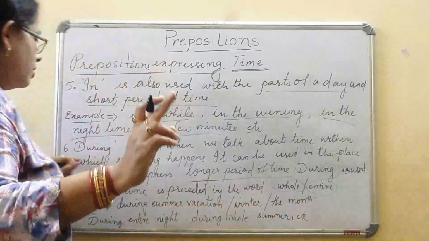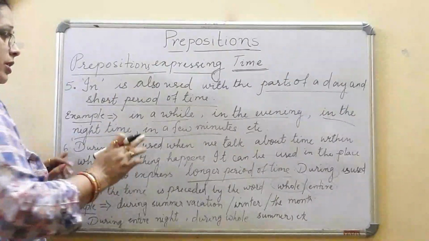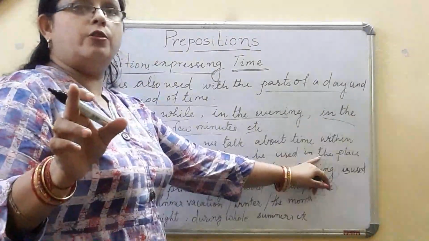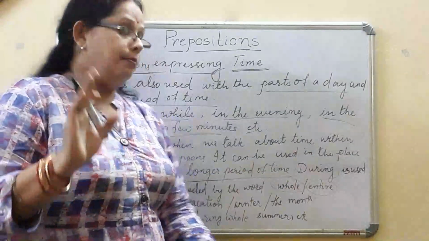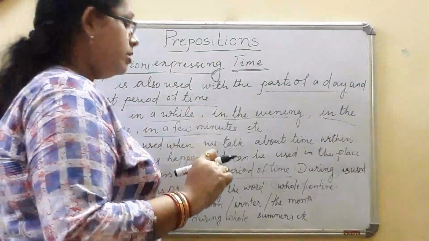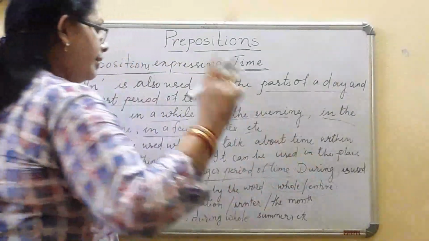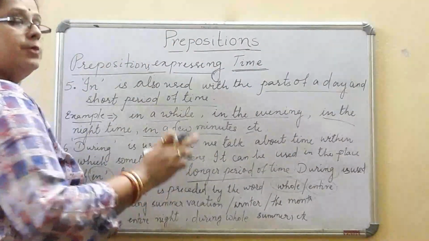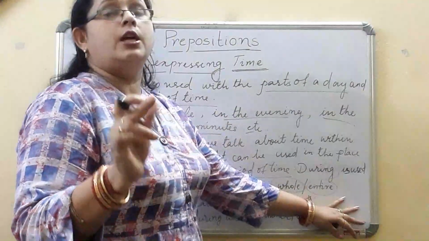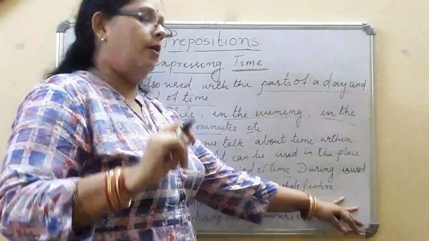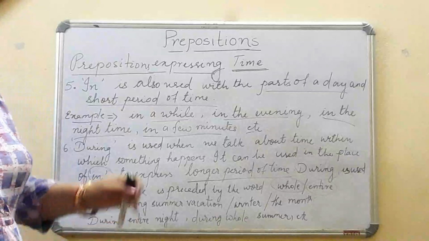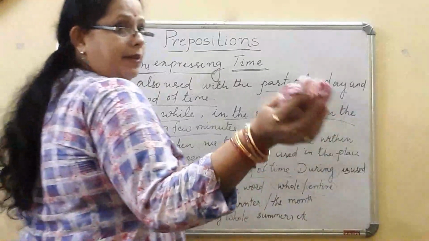Remember, I told you these things. During means when we talk about a time when something happens during that phase. Second, we can use during in the place of in when we are expressing a longer period of time. And during is used when the time is preceded by the word whole or entire. Where whole and entire are present, we can use during. Now some more things are also there where we can use some different prepositions. Let us see what those are.